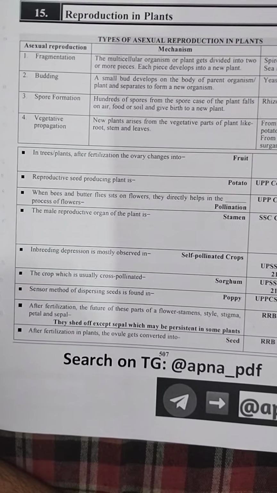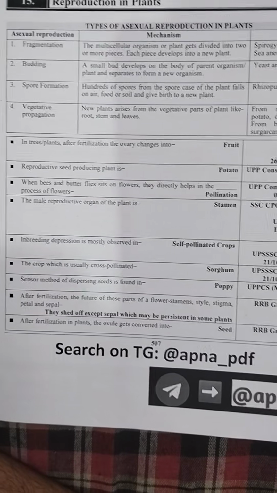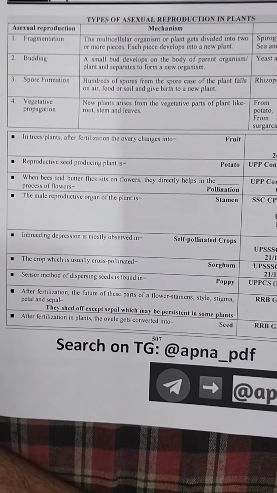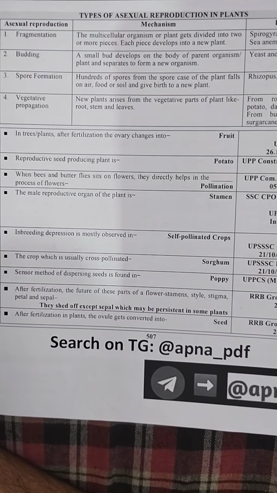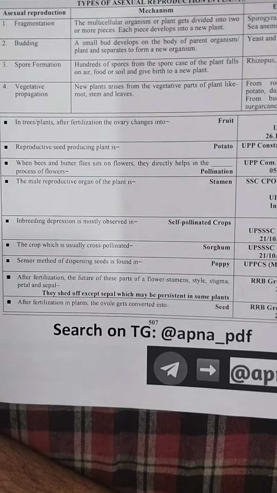In a tree plant, after fertilization, the ovary changes into fruit. The seed producing plant is called potato. When bees and butterflies sit on flower, they directly help us in process of pollination. The male reproductive part of plant is called stamen.